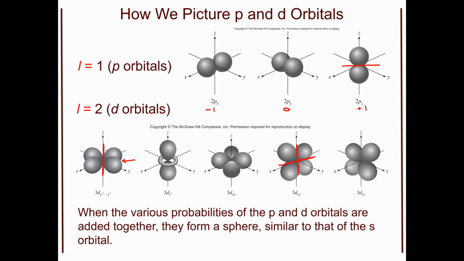The interesting part about all of this is what we do when we add the volumes. The s orbital, because there's only one, has a uniform distance and a sphere located around the coordinate plane. If I were to add all of my p orbital electron densities together, you would find that they would create a sphere that's slightly larger in size than that of the 2s orbital.